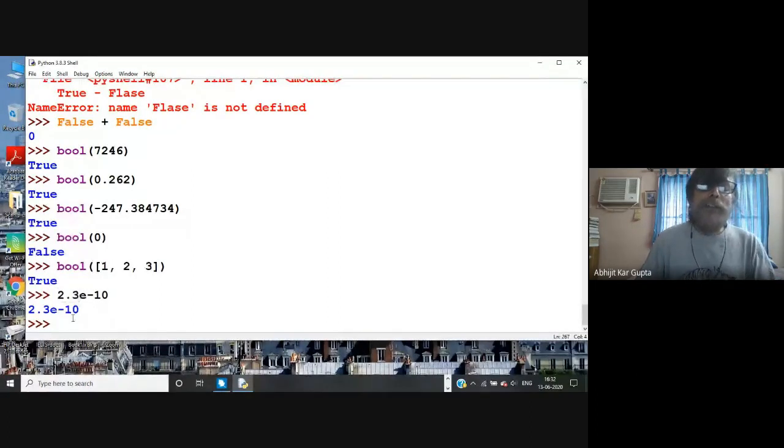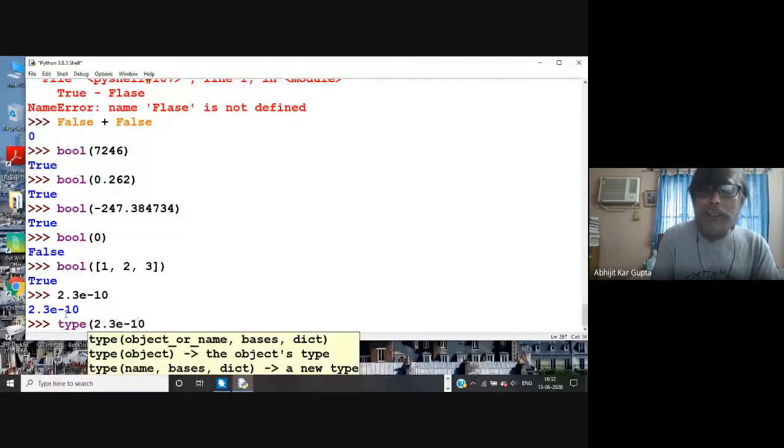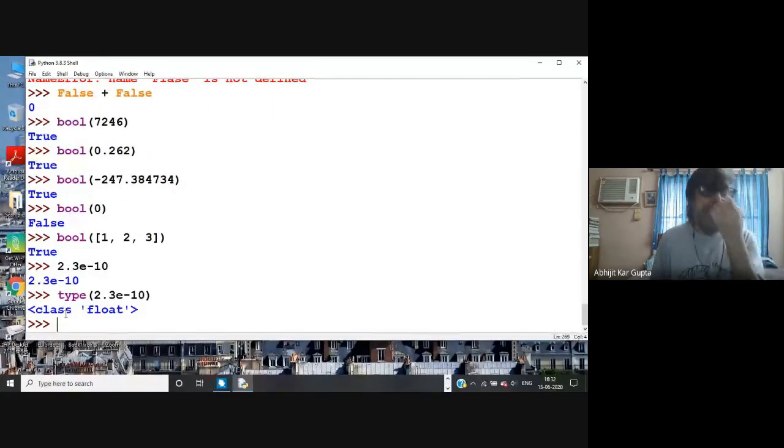You will see these kinds of things again and again. This is a float. You could write it as 0.10 to the power minus 10, so it's 9 zeros and then 2 3. That would be the number, but writing 0.00000 and so on would be boring work. So rather you write it this way.